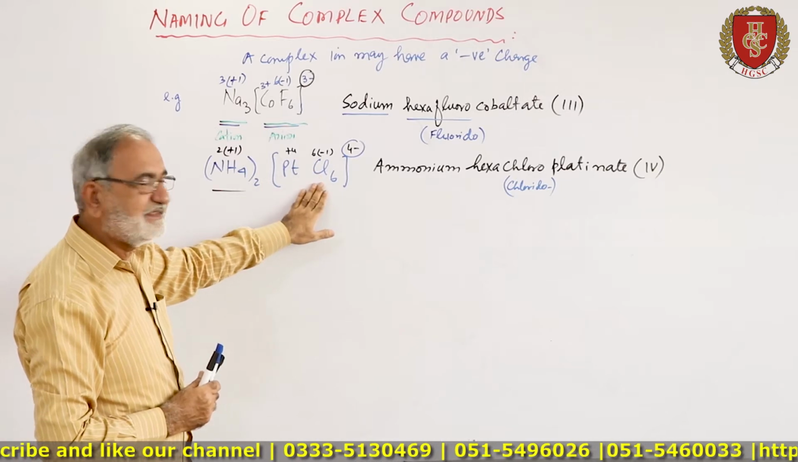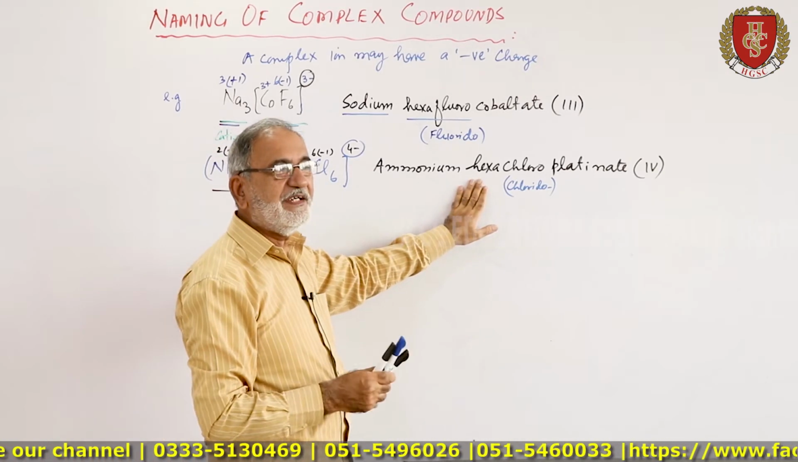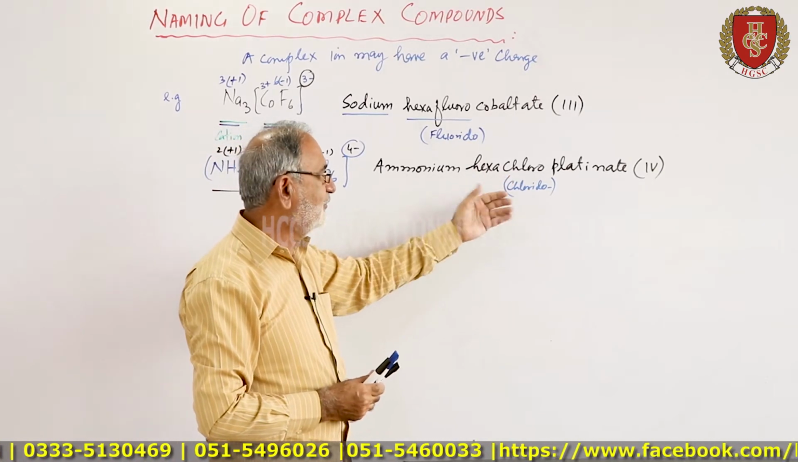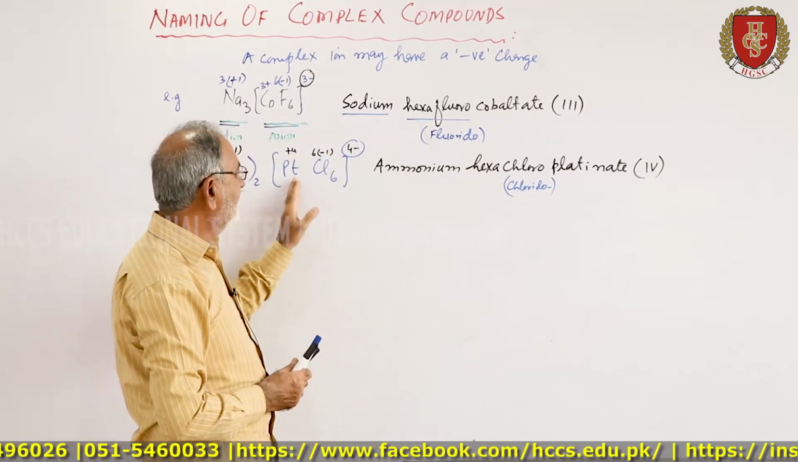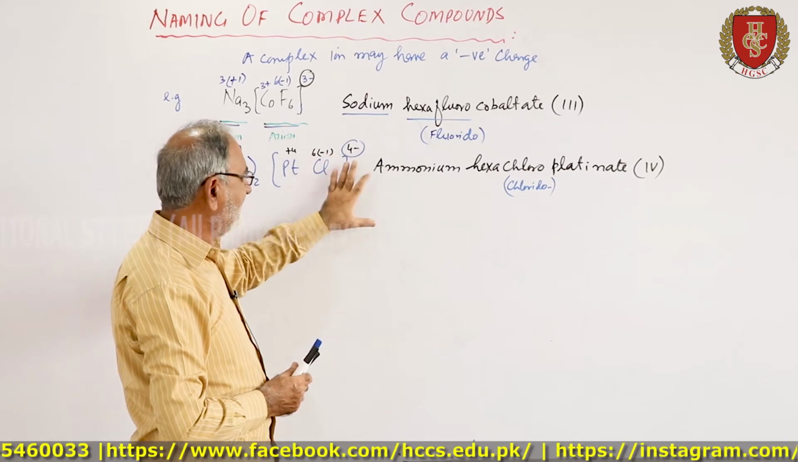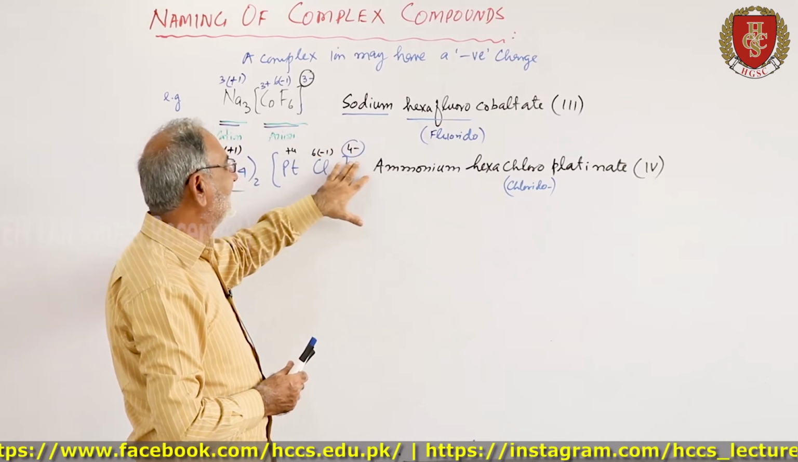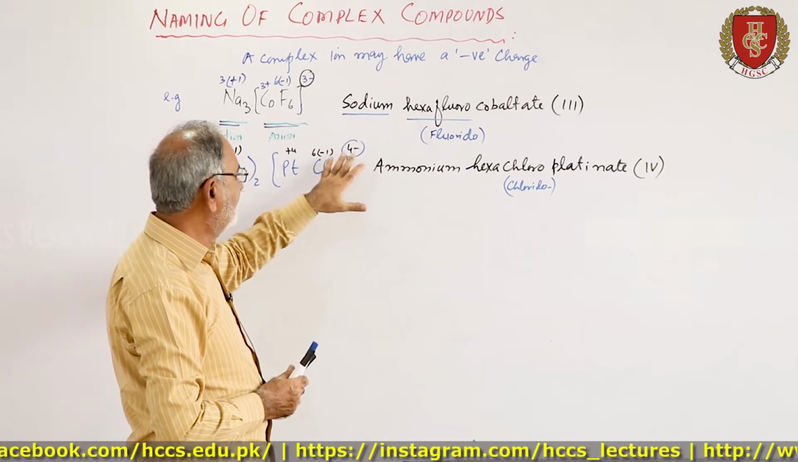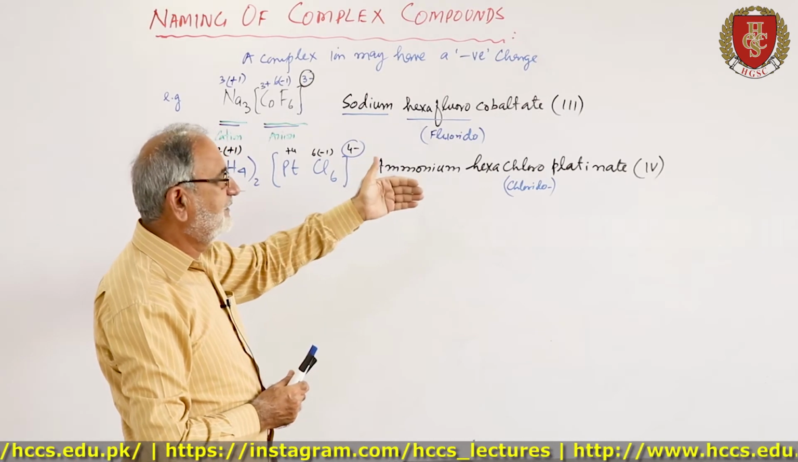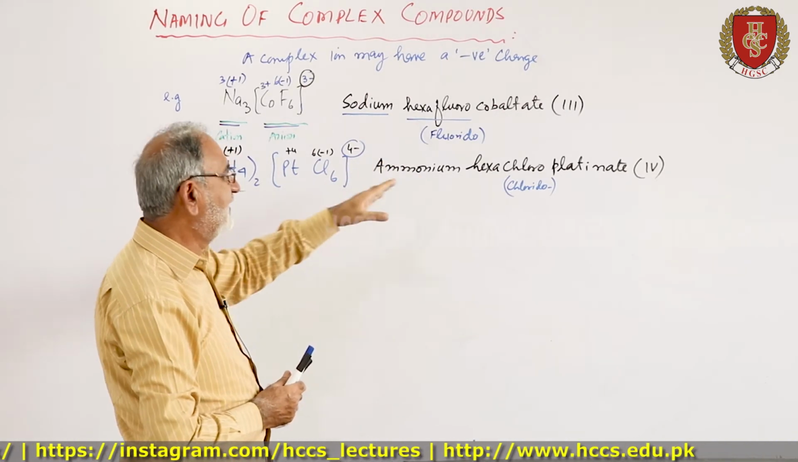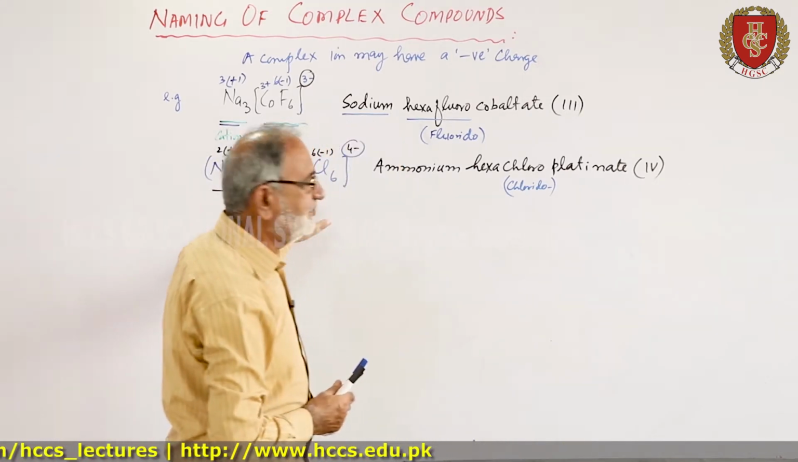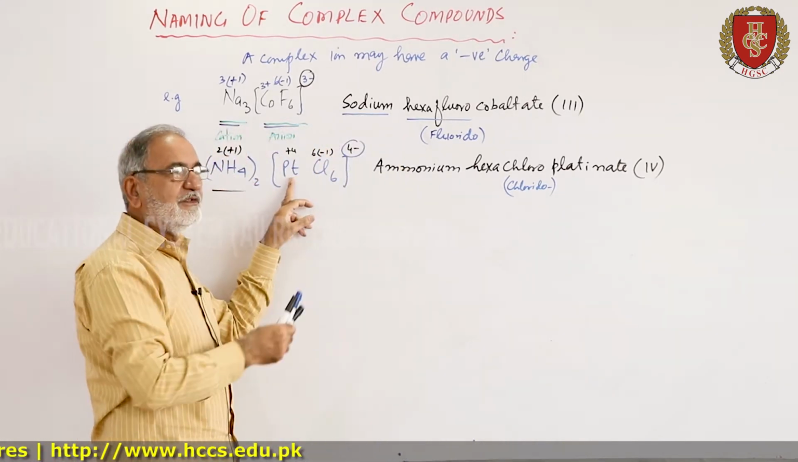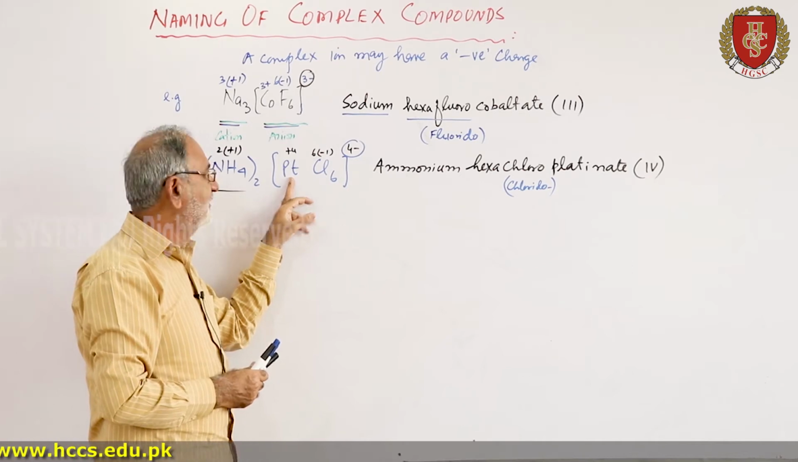So first the name of the cation, then the ligands. How many ligands are there? You will use hexa as prefix. Hexachloro or new hexachlorido. And this is the platinum, and the charge on the coordination sphere is negative. So you will add the suffix ate at the end of the transition metal, that is platinum into platinate, and within the Roman numerals 4.